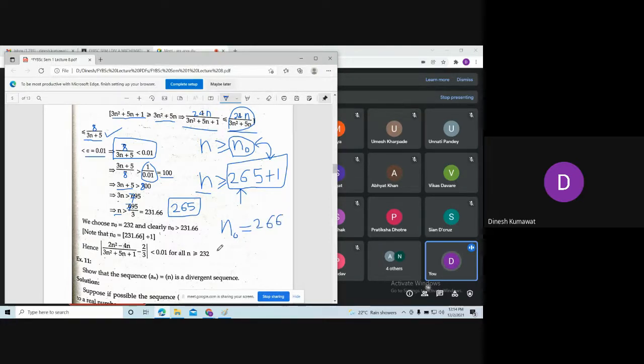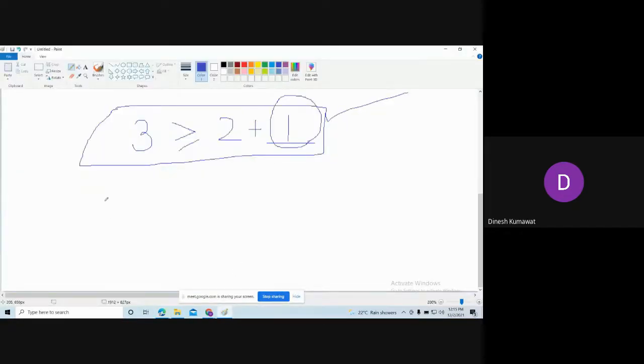Which means what? When this sequence an is converging to this number 2 by 3, whenever we are picking n which are bigger than or equal to this number 266, it means you are considering a sequence where you are having a1, a2, up to an and so on. A sequence is infinite. A sequence is a function in which we are having infinite terms.